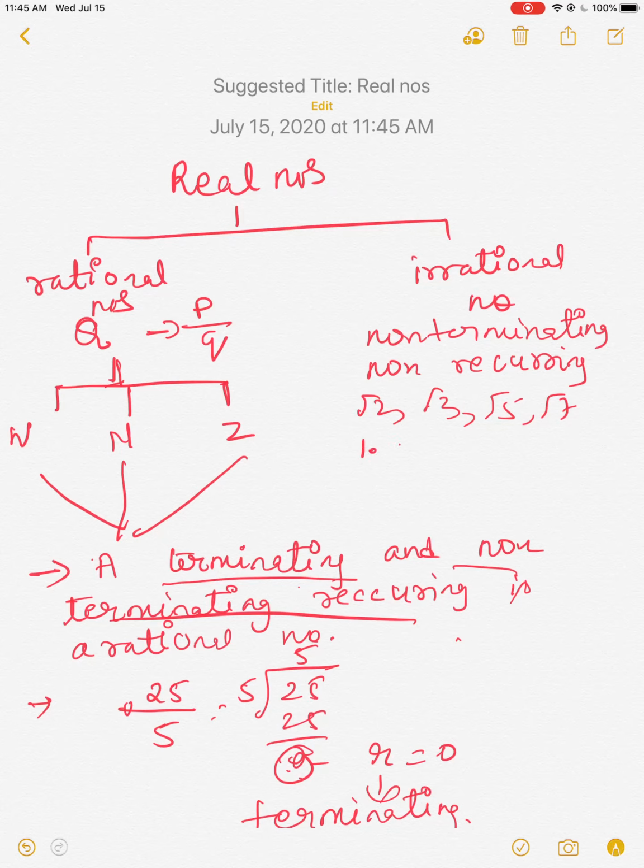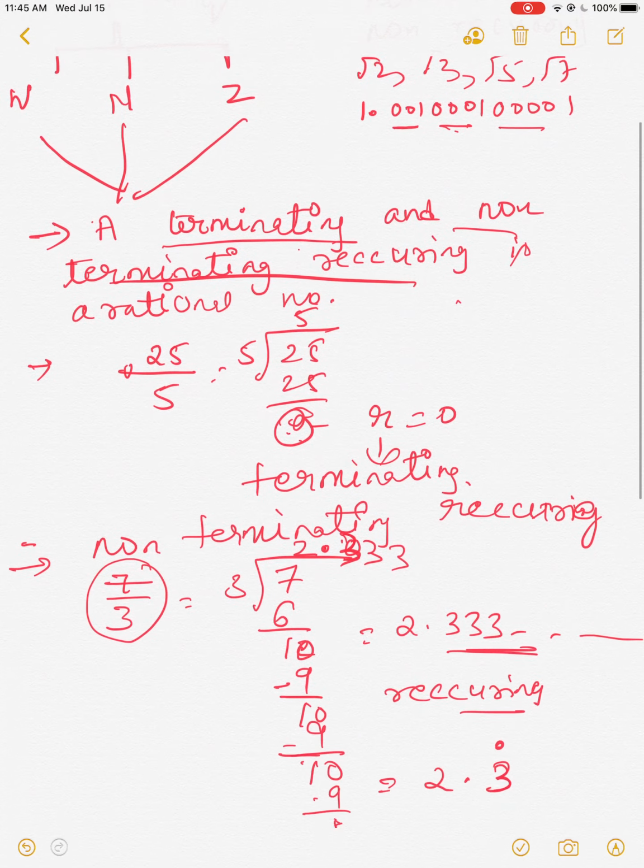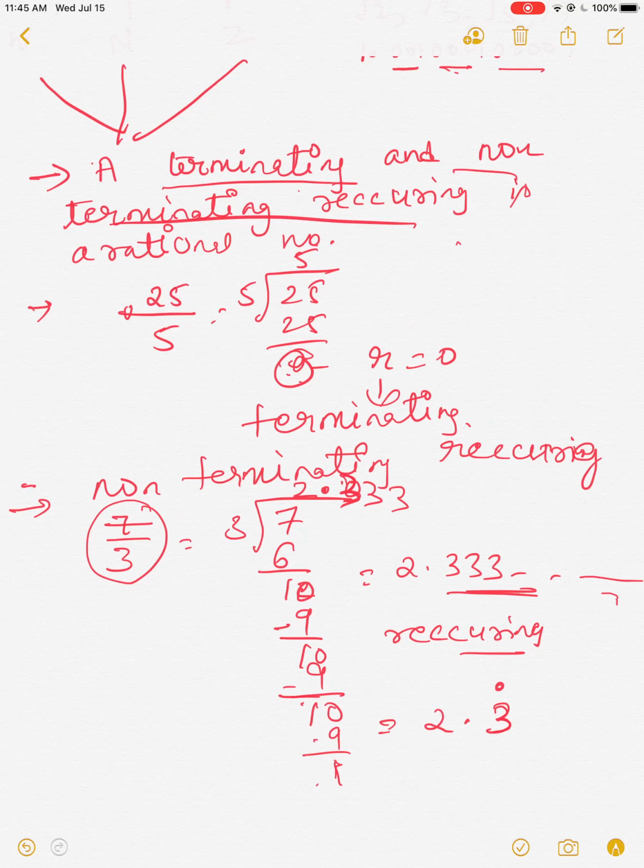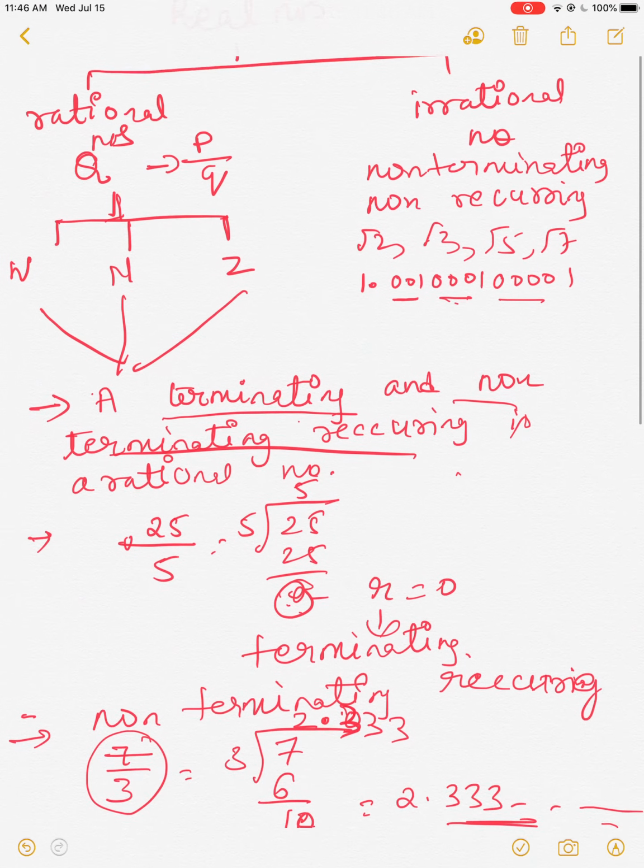Example: 1.001, 0001, 00001. You may ask here, madam, 0 and 1 are repeating, so it should come under recurring. No, it is not recurring. Why? Because here first 2 zeros are there, second 3 zeros are there, an equal number of zeros is not there. The number of zeros is increasing, so it is non-recurring. But in the 2.3 case we have done, the same number is repeating, so it is recurring.